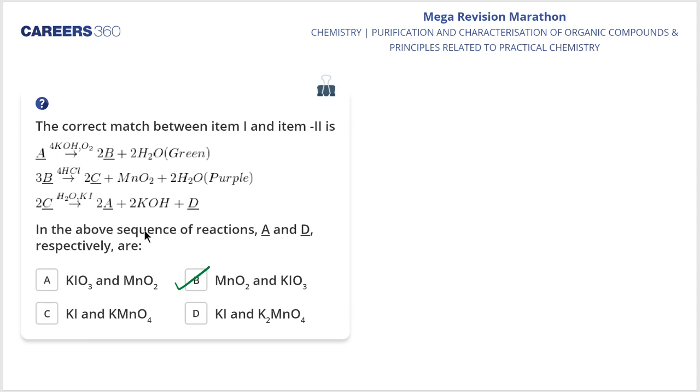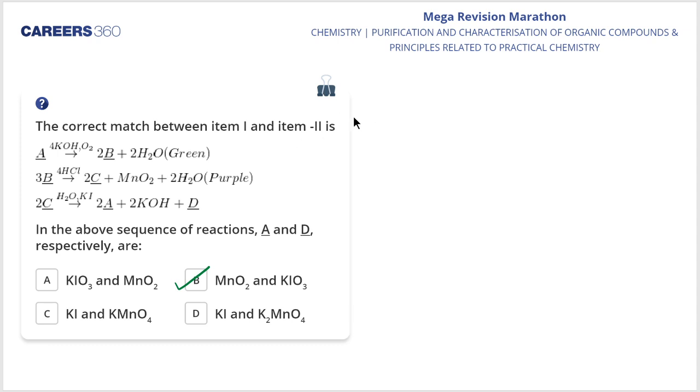See, my dear students, over here they are saying purple color, over here they are saying green color. So you should know this thing, we might have studied it in D and F block elements, that the green color is for K2MnO4. Okay, is it clear to everyone or not? Fine. We get green color because of K2MnO4. And why do we get the purple color? Because of KMnO4, my dear students.